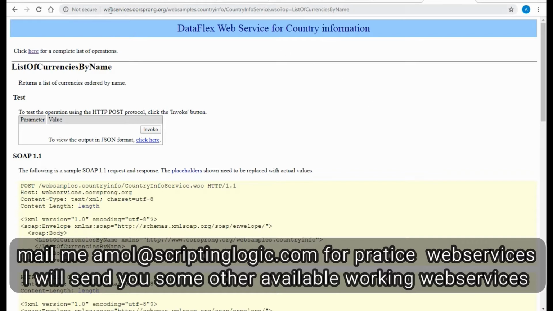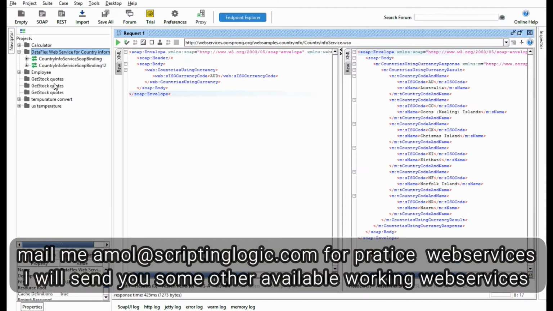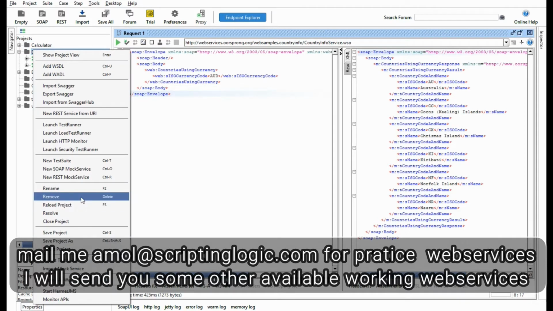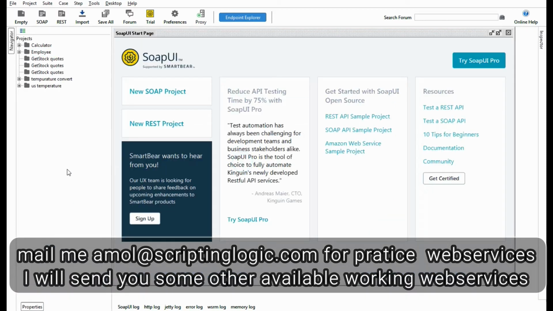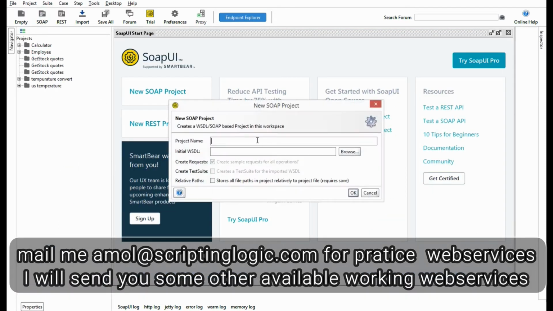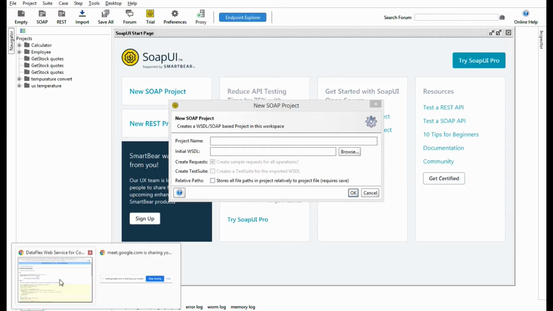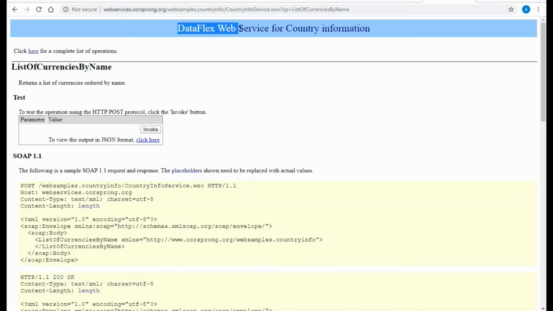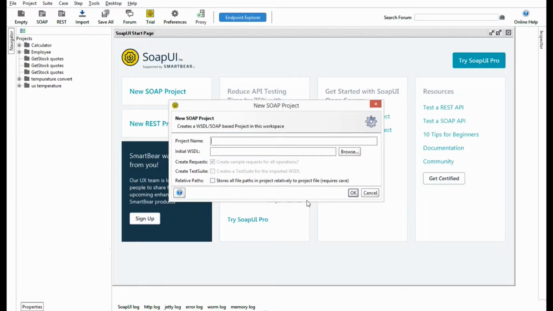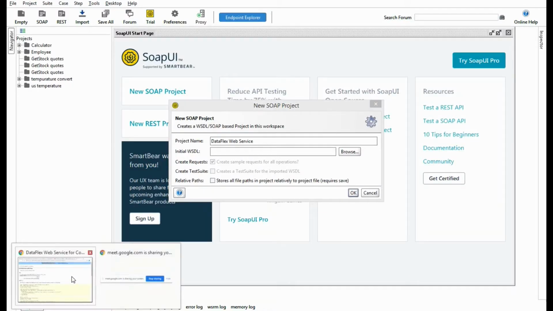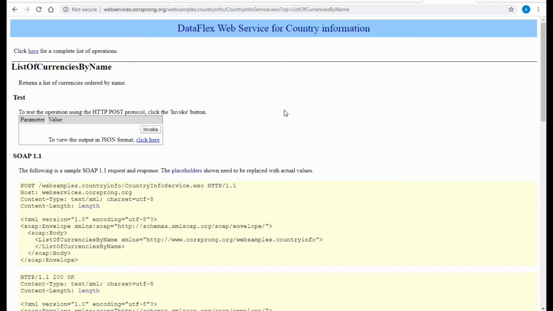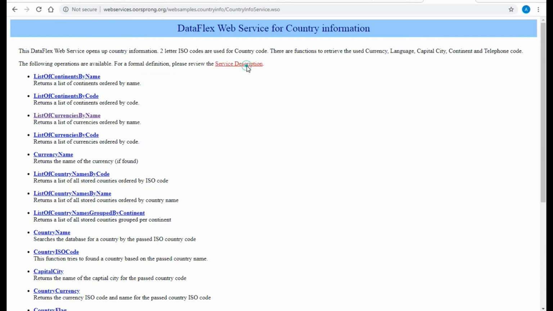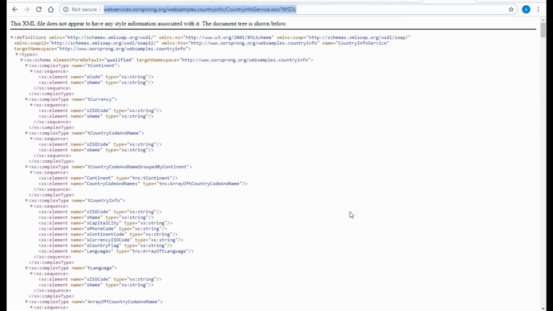So I have added this web service into the SOAP UI tool, or I'll show you again. Let me just remove this, and I will create a SOAP request. I'll give a project name, let's say Dataflex web service. This web service is for country information, and let me add the WSDL of it. So the WSDL is here, service description. Okay, so here is the WSDL.